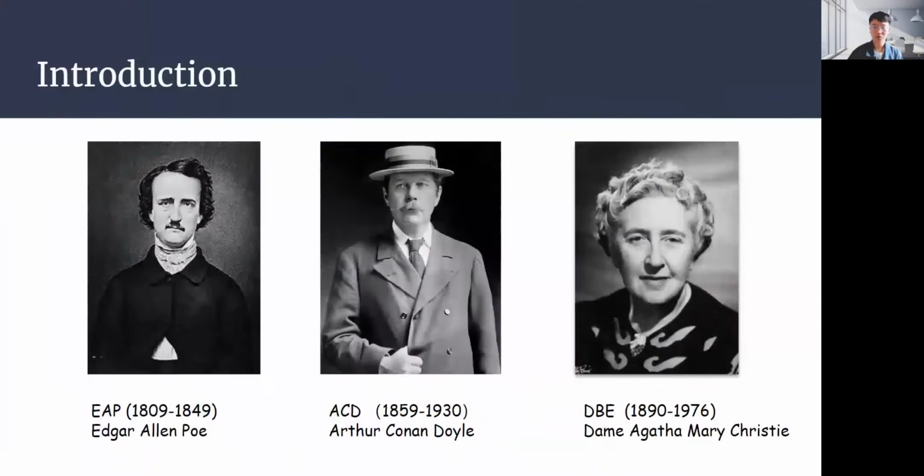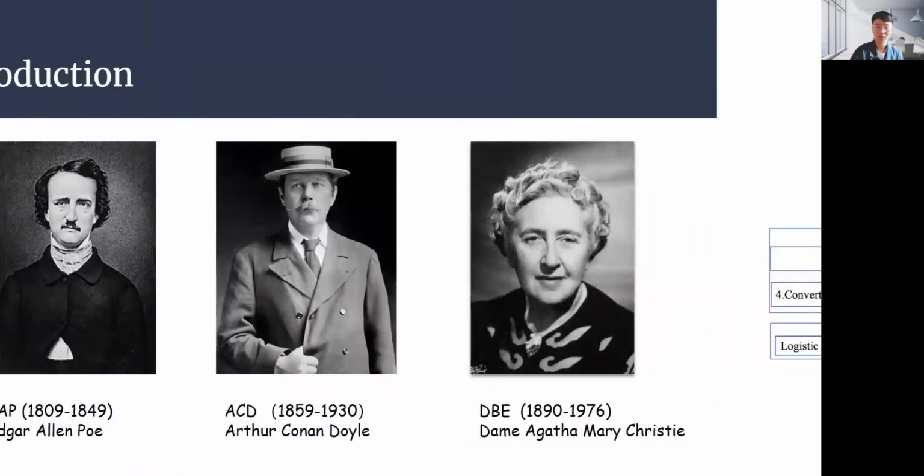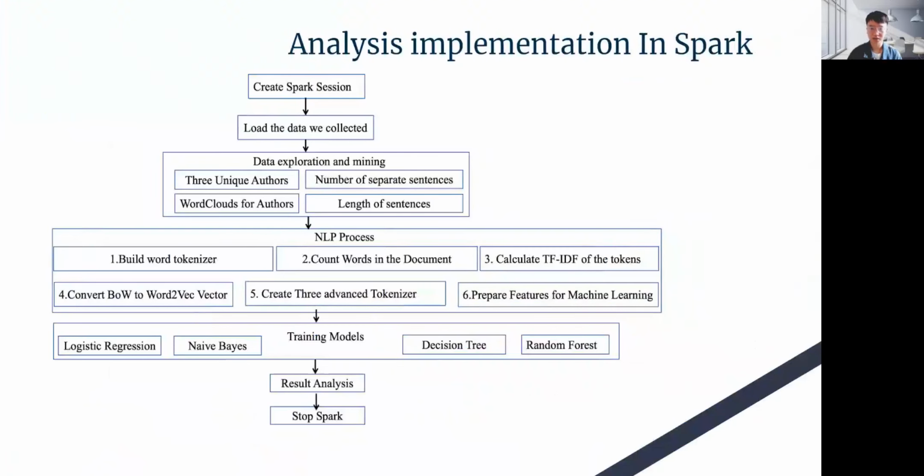We choose three of the most popular detective novel authors: Edgar Allan Poe, Arthur Conan Doyle, and Dame Agatha Mary Christie, and their works as our dataset. This is the overview of our project. There are four crucial parts: generating our datasets, data exploring and mining, natural language processing, and training model, and I will introduce them in detail.